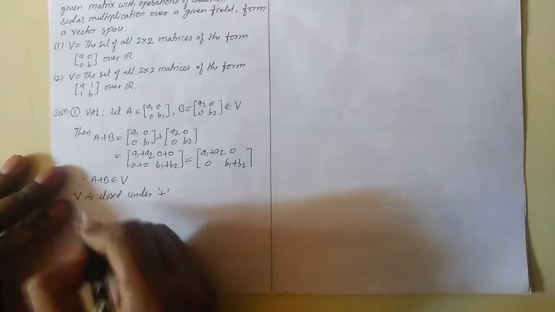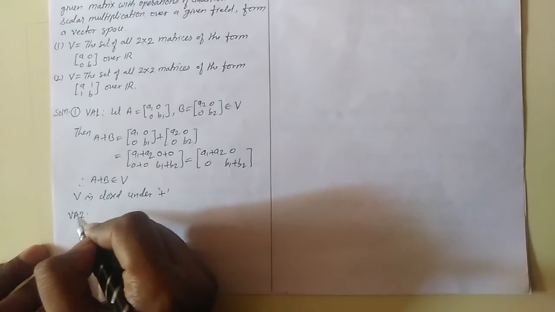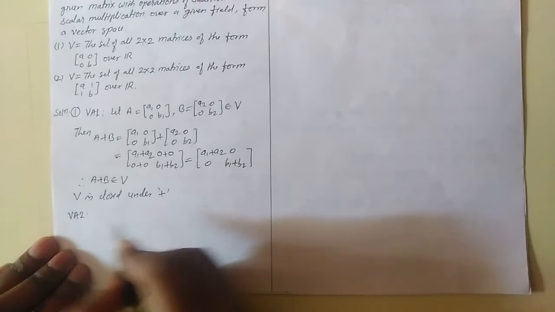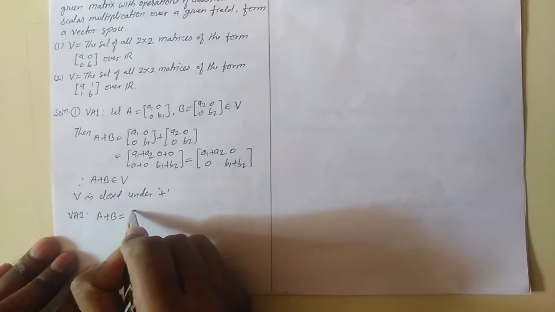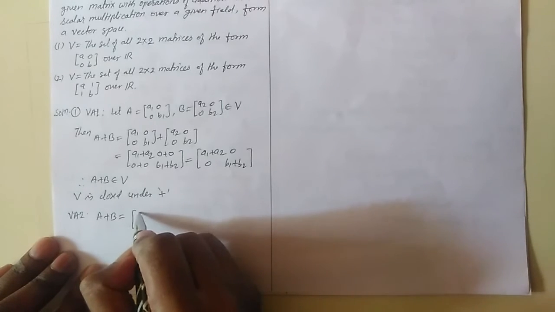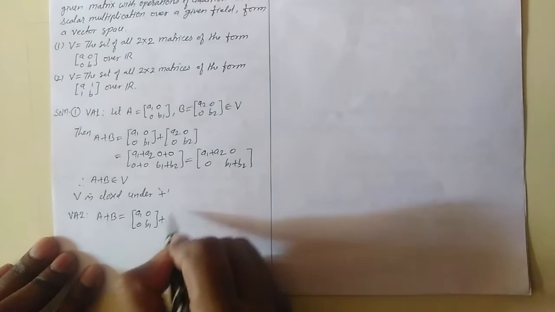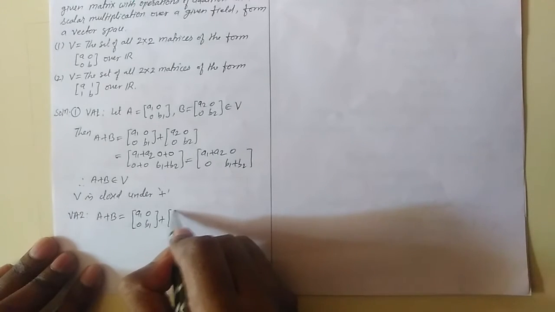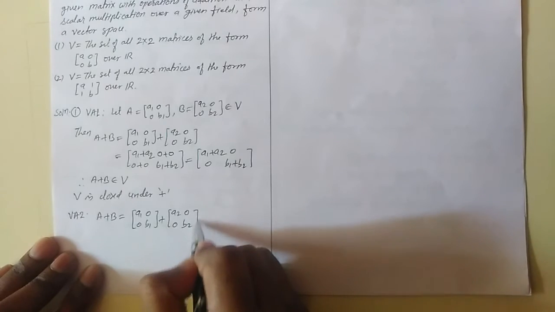We verify the second axiom VA2. What is the second axiom? Commutativity property. So A plus B can be written as [A1 0; 0 B1] plus [A2 0; 0 B2].